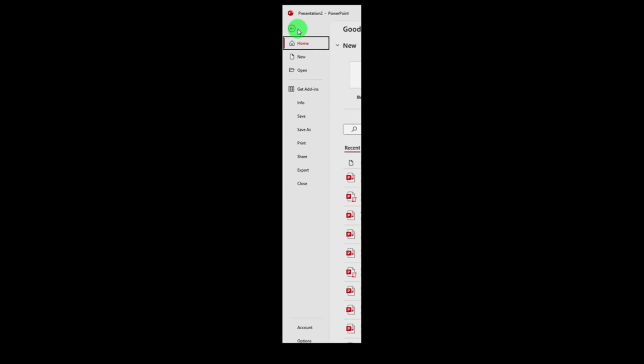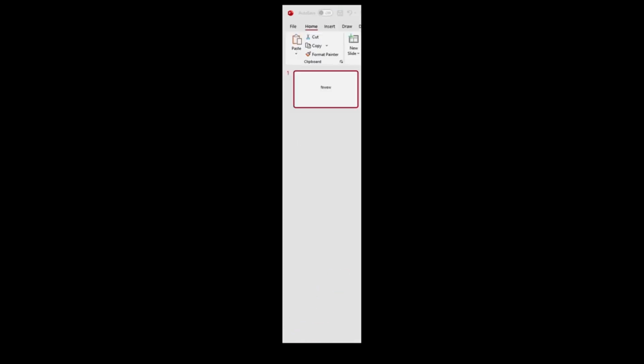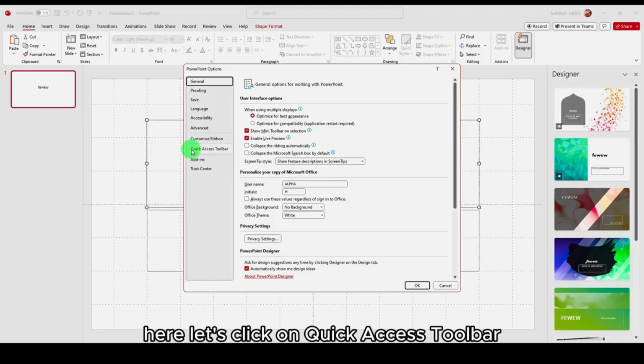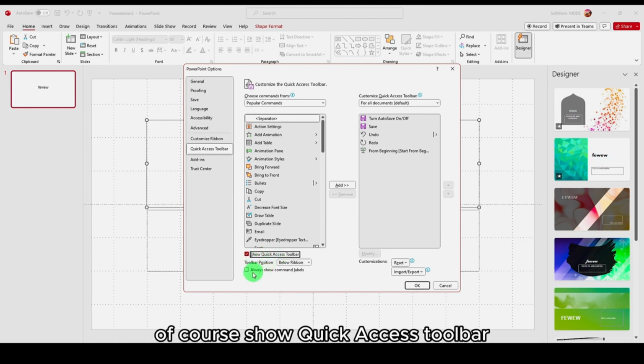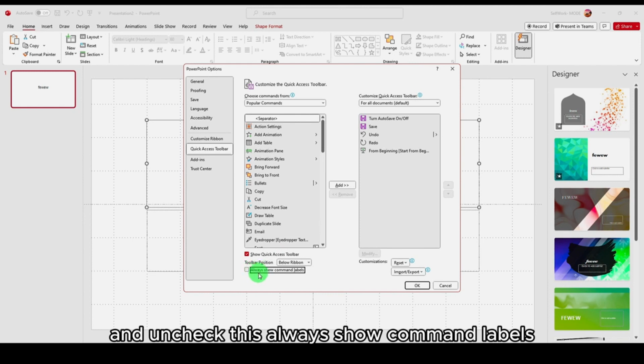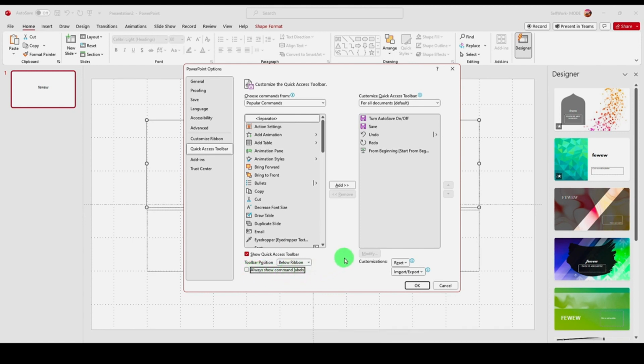And let's go to File, and here let's click on Options. And here, let's click on Quick Access Toolbar. And we can now change the toolbar position to below. I recommend you use below, it's more practical. And also select, of course, Show Quick Access Toolbar, and uncheck this Always show command labels.